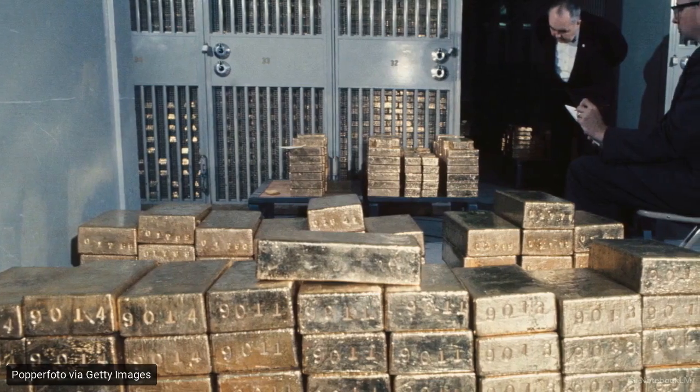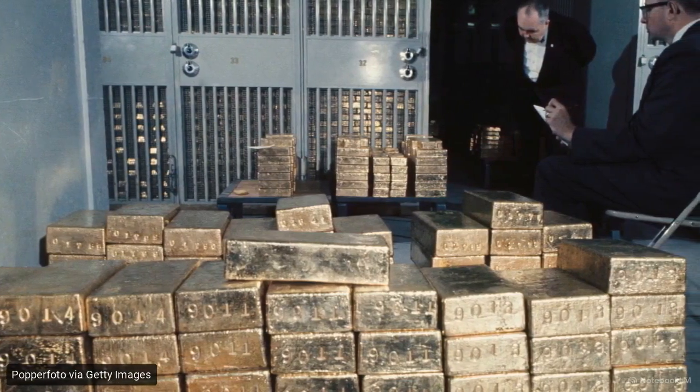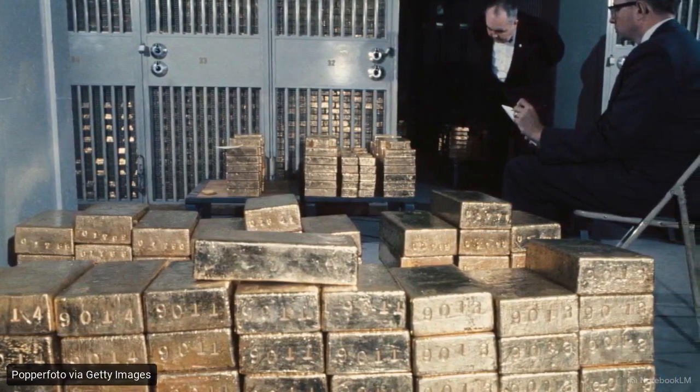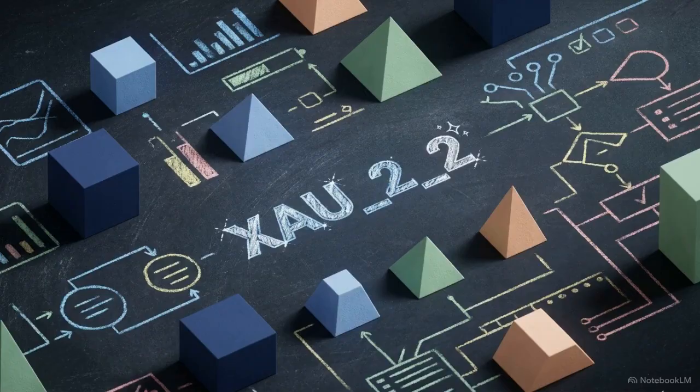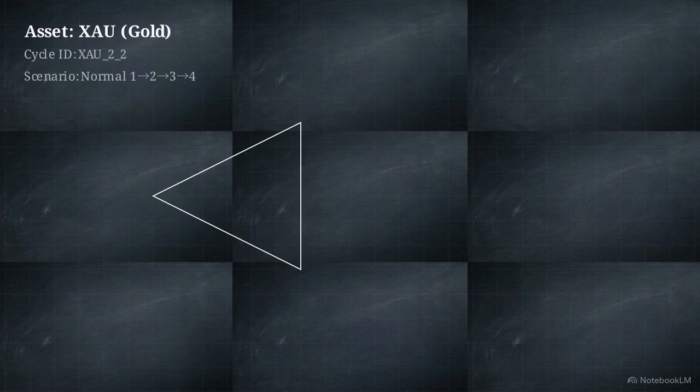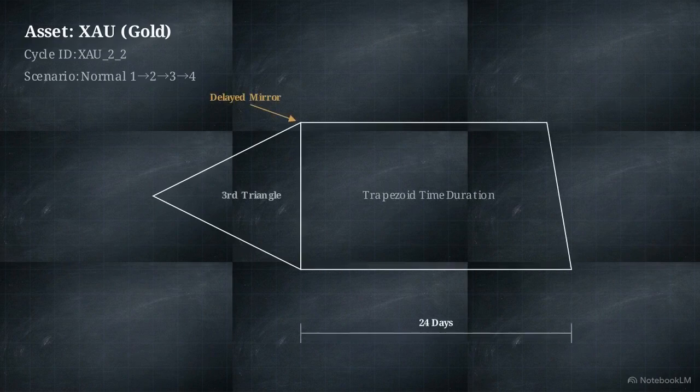The subject of this public model documentation is the physical asset XAU, universally recognized as gold. We begin our log at exactly 10 a.m. Eastern Standard Time on May 27, 2026. The target cycle designated for this record is XAU_2_2. This record strictly tracks fixed geometric parameters and observed market progression. It functions solely as a chronological log, operating entirely independent of predictive assumptions.